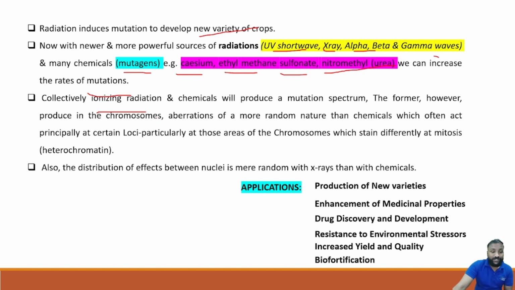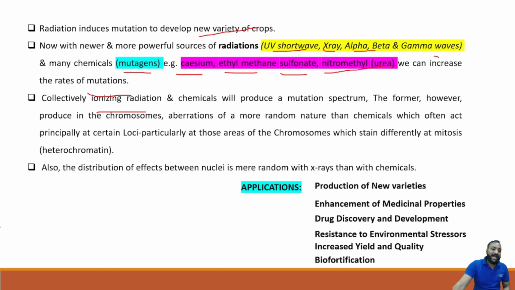The former, however, produces chromosome aberrations of a more random nature than chemicals, which often act principally at certain loci, particularly at those areas of chromosomes which stain differently at mitosis, the heterochromatin. So chemicals and radiations show a significant effect on mutation by specifically targeting some locations, especially in mitosis and other stages.